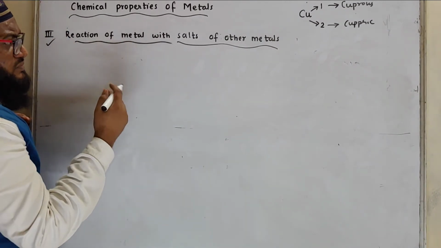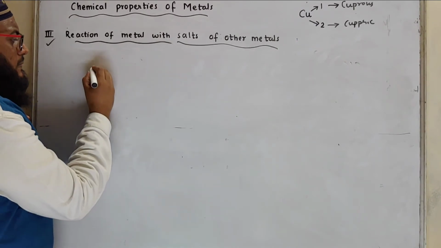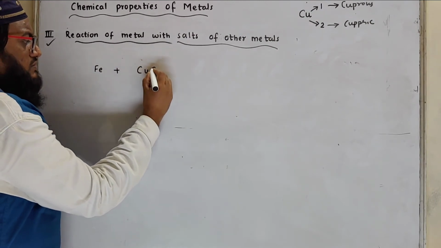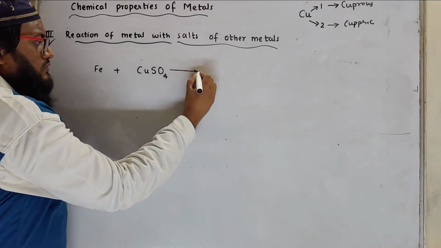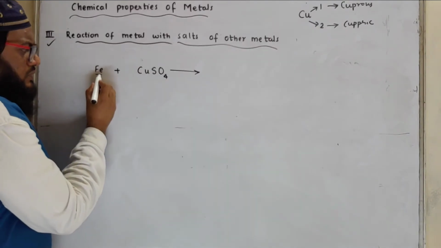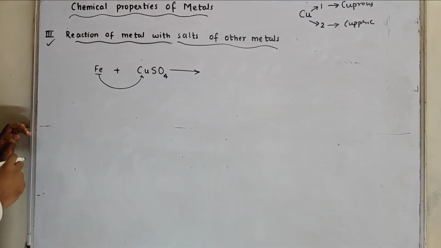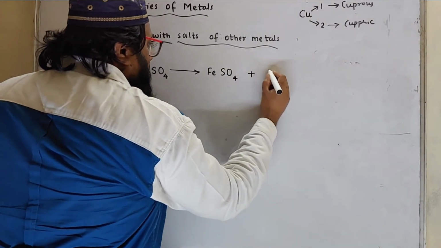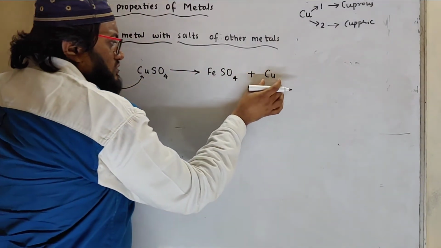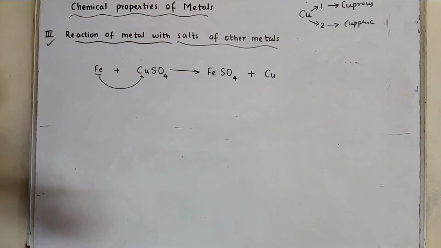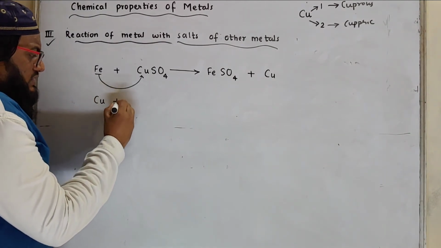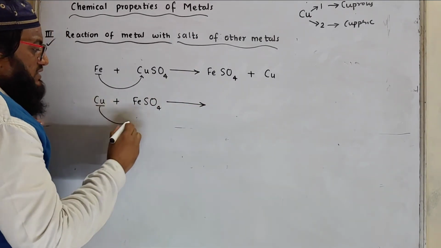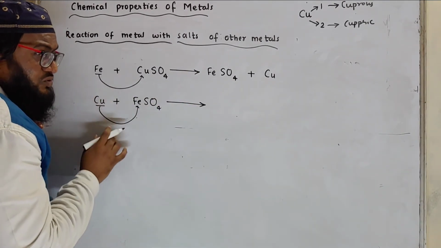Here the concept is reaction of metal with salts of other metal. Like for example, iron reacts with copper sulfate. What is it going to form? Iron will displace copper to form ferrous sulfate, and copper sulfate gets reduced to copper. But what about the reaction of copper with ferrous sulfate? You will say that copper will displace iron. No. Here it is not going to displace.